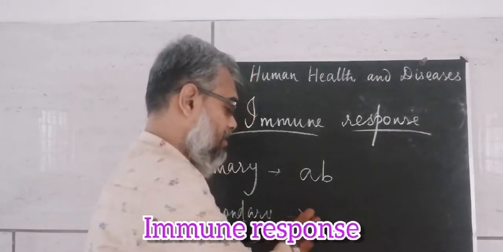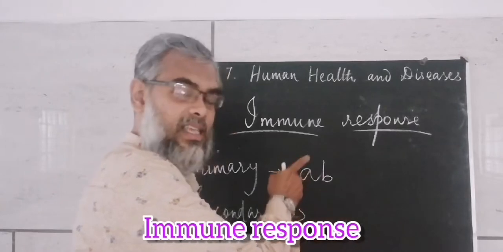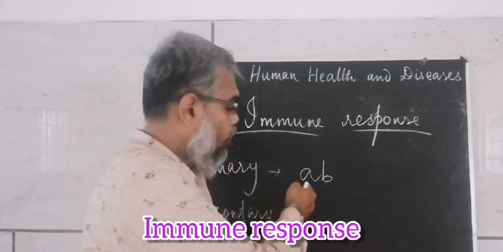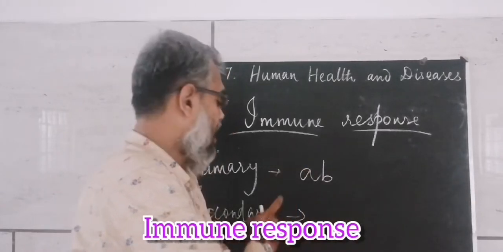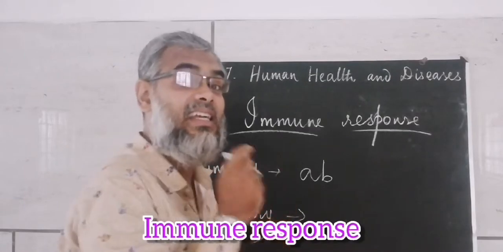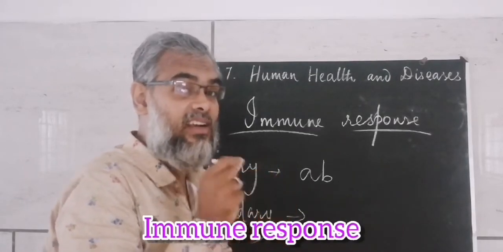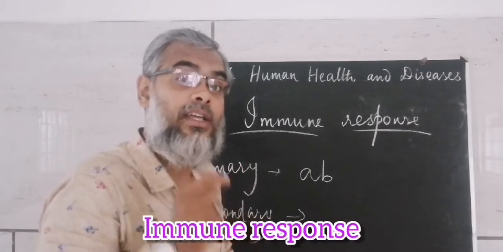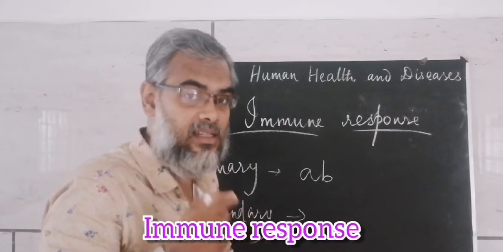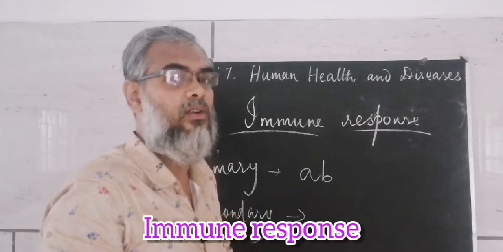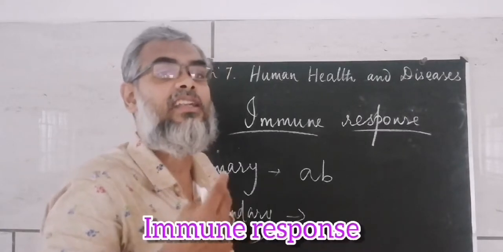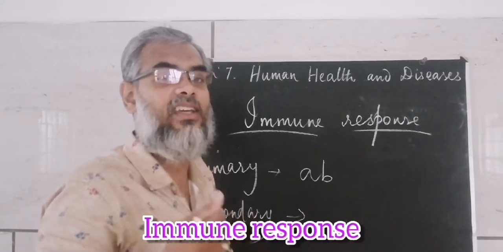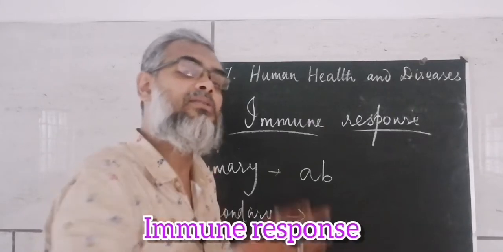Secondary immune response: now again the same antigen, when it enters the body, our immune system will recognize the antigen. This antigen has entered our body earlier. Therefore, it immediately activates our cells and produces antibodies.